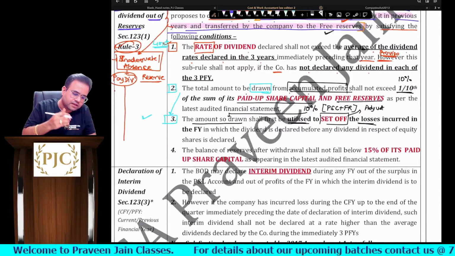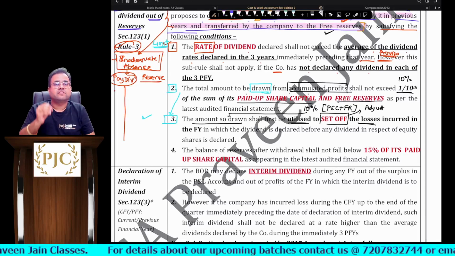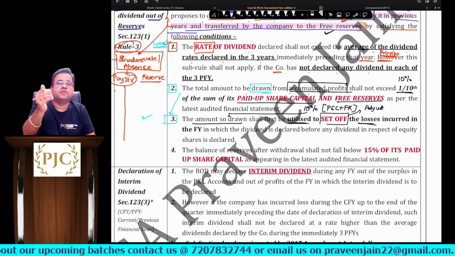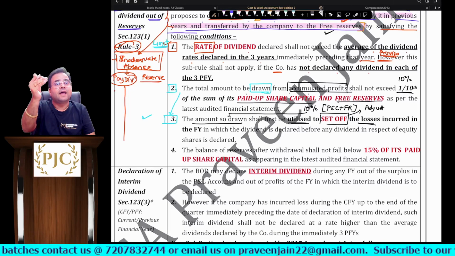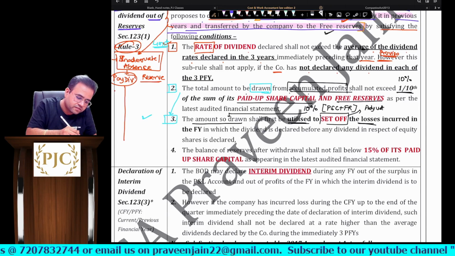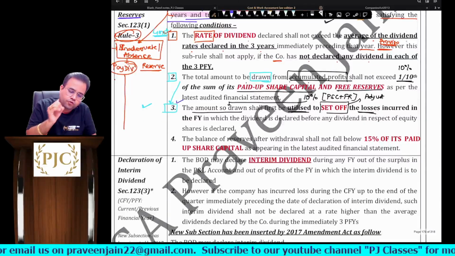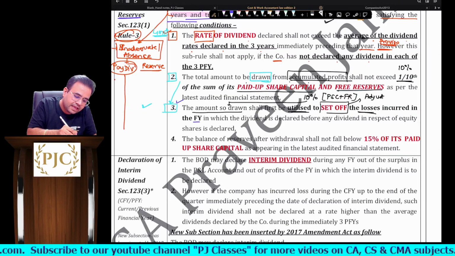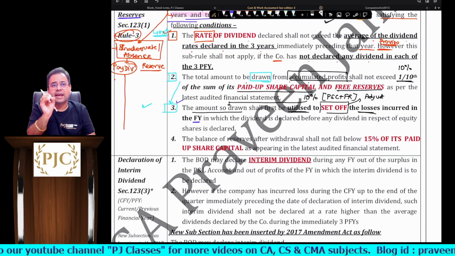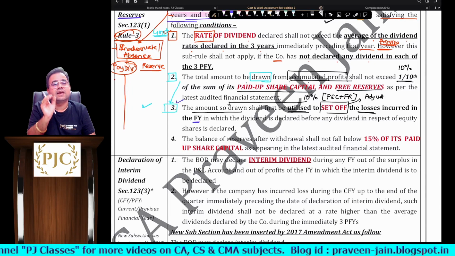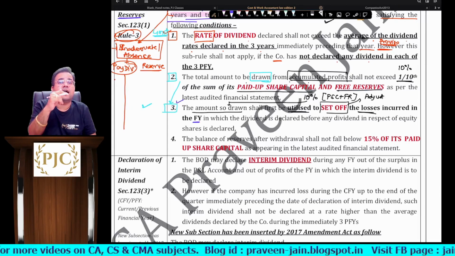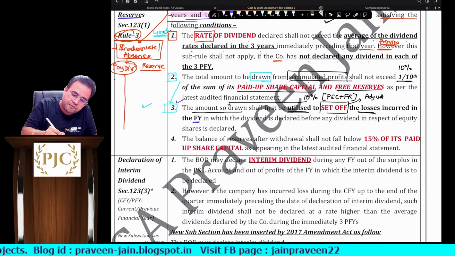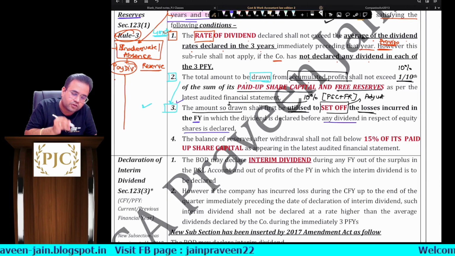So we were saying that sub rule 2 is not giving you a limit. Sub rule 2 is only talking about one particular amount, sir. Now the amount which you draw from the reserve, sub rule 3 says the amount so drawn shall first be utilized to set off the losses incurred in the financial year in which the dividend is to be declared, before any dividend in respect of equity shareholders is declared, sir.